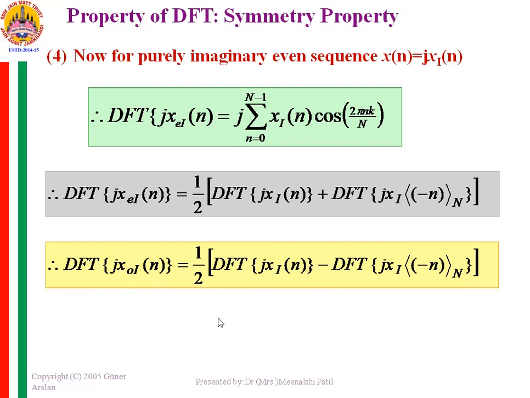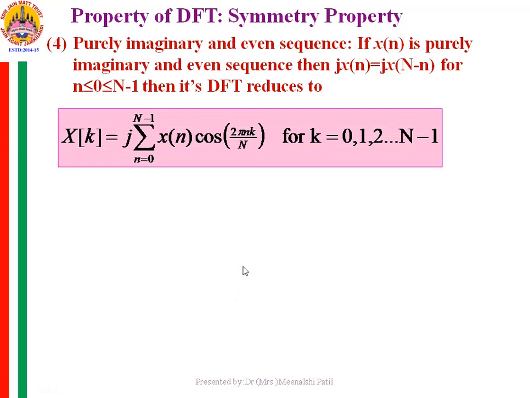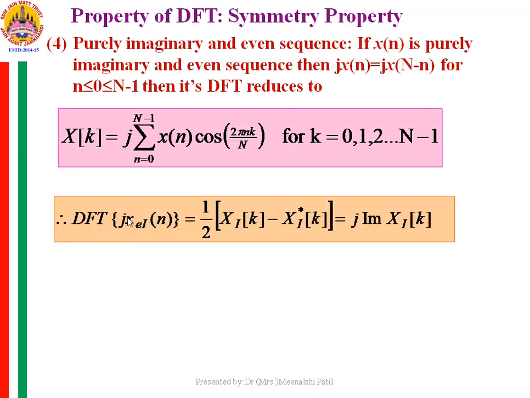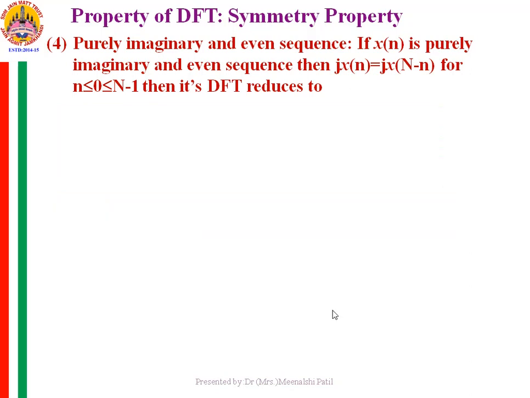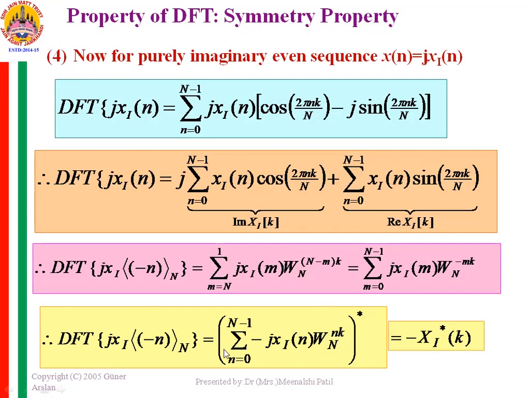For odd we write. Now in a similar fashion you can continue and prove that the DFT of the even component j xi n is equal to 1 by 2 xi of k minus the conjugate of xi of k, and it will be equal to j imaginary part of xi of k. I expect that from these equations we have obtained that the DFT of j xi of n is equal to xi of k, and the DFT of j xi of minus n is minus conjugate of xi of k.